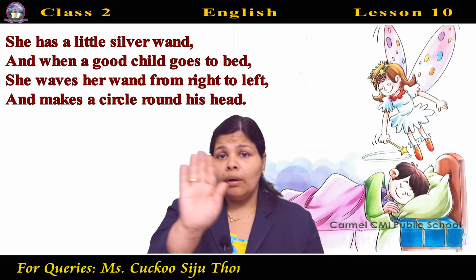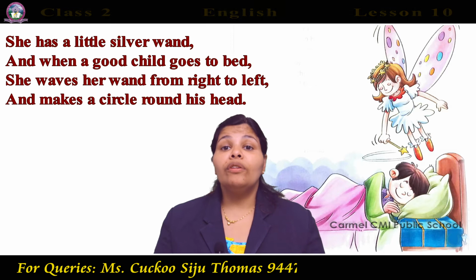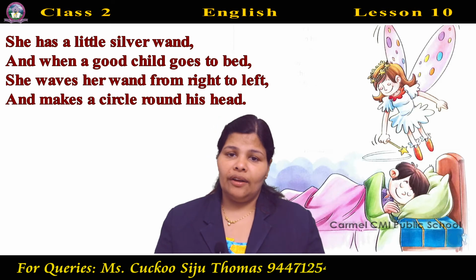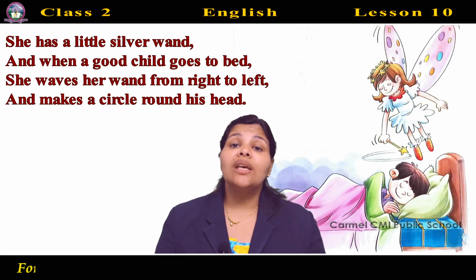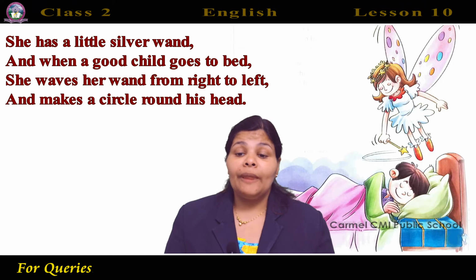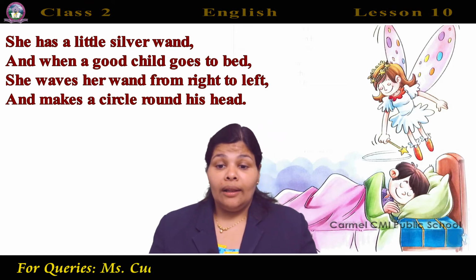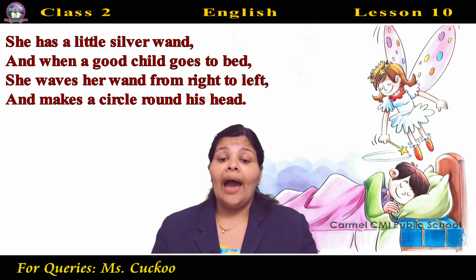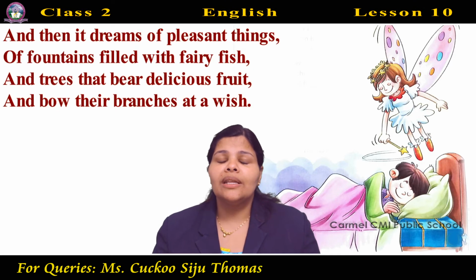Waves means what? Move like this. So the fairy waves her wand from right to left and makes a circle round his head. So when a good child goes to bed, the fairy moves the wand from right to left and makes a circle round his head.